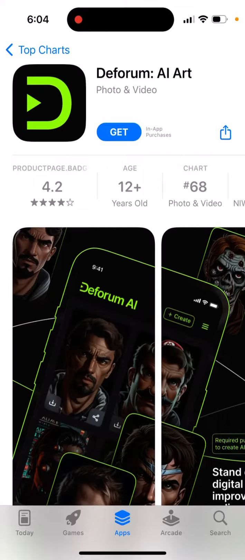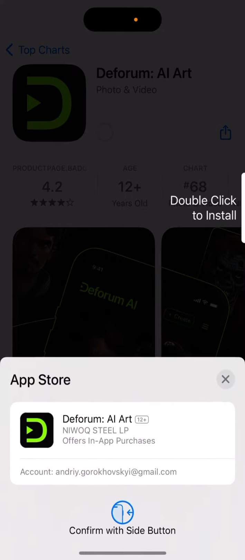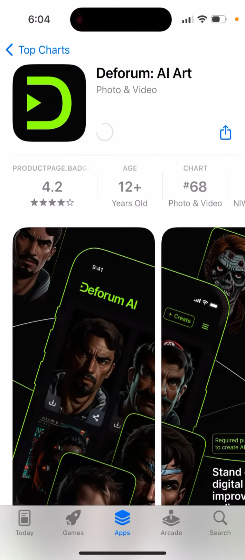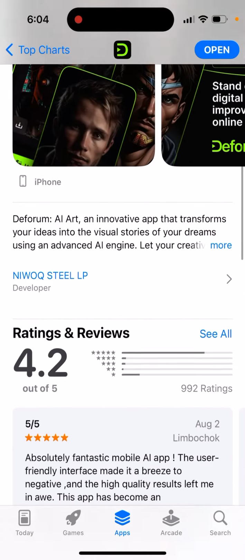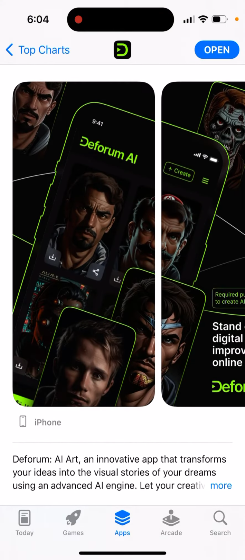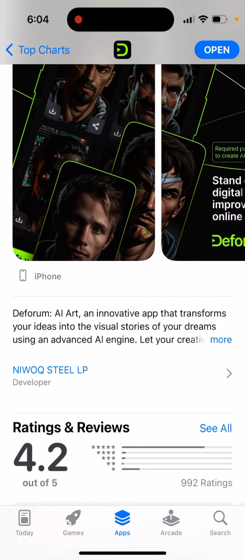Here's an interesting app called Deforum AI ART. So just tap get to install it, and then double click to install. Then you can just try it out. There are so many apps in this category. There is Midjourney, like Epic, so many apps.